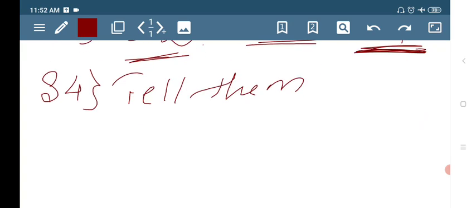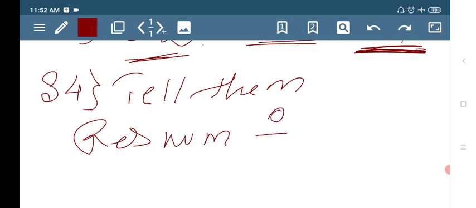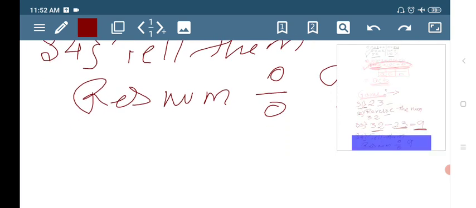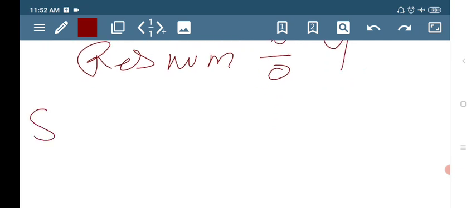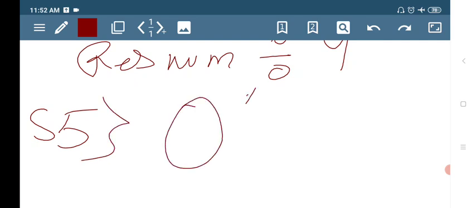Tell them to divide that result number by 9. Ask them for the remainder. So surely they will tell you the remainder is 0.